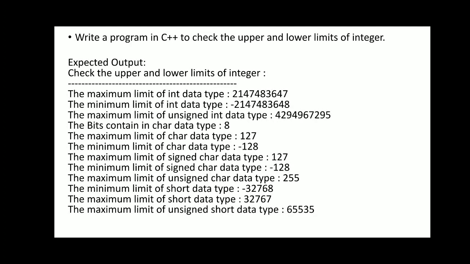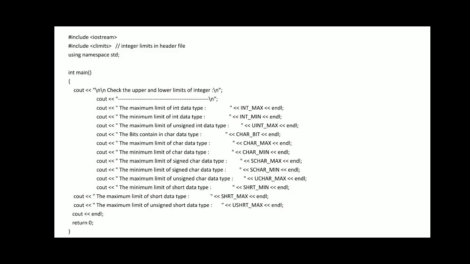So the range becomes 0 to 2 raised to power 32 minus 1. Divided by 2, it goes from minus to plus. So this is how we can check the range. INT_MAX is the maximum limit, INT_MIN is the minimum limit, UINT_MAX is the unsigned integer maximum limit.